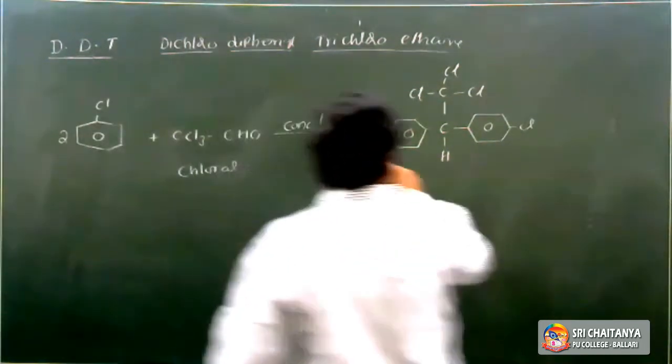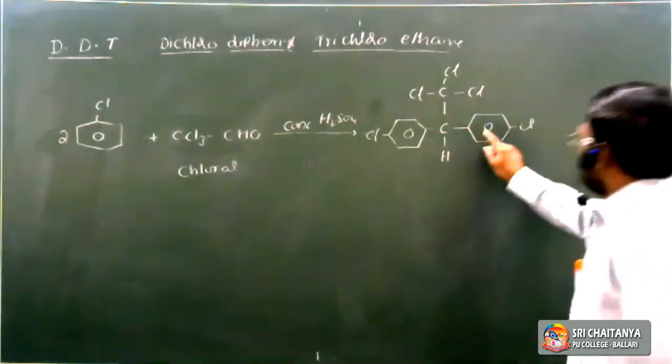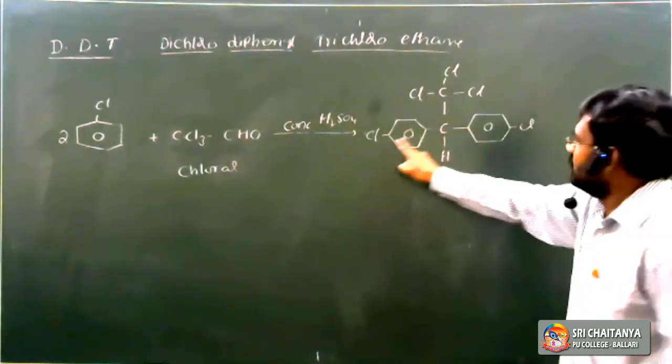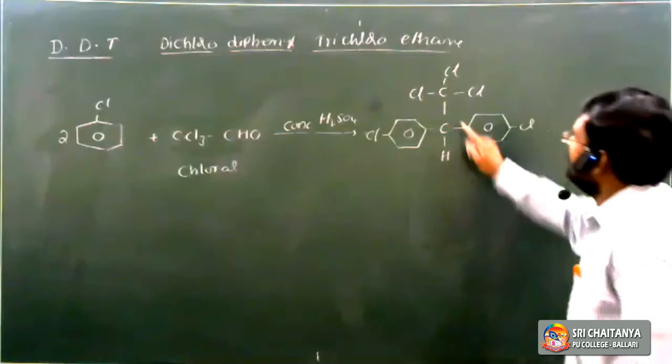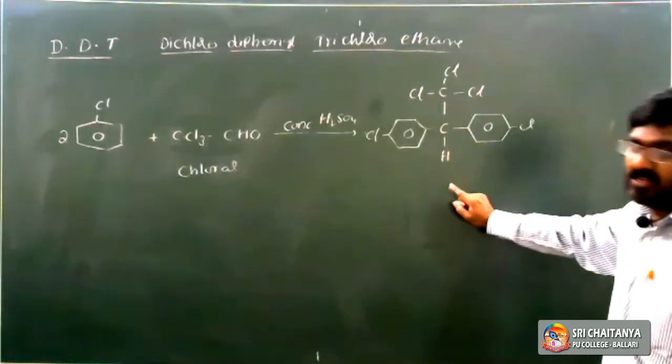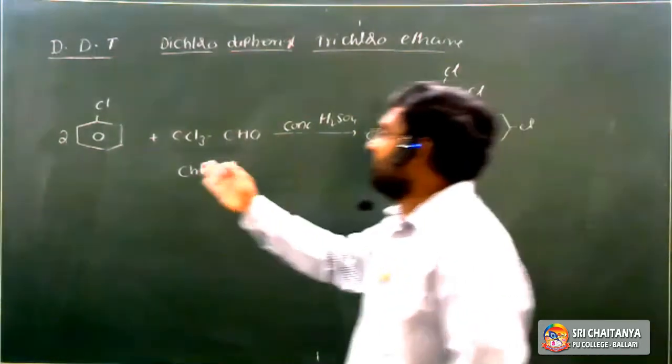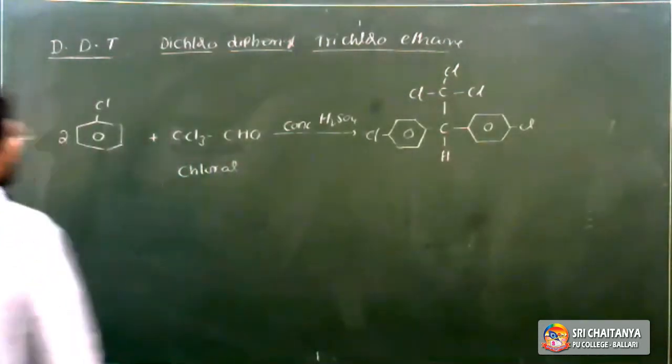So dichloro, diphenyl, it is chlorophenyl. Dichloro diphenyl trichloroethane is the full form. So it is a method of preparation of DDT. It is prepared from chlorobenzene and chloral.